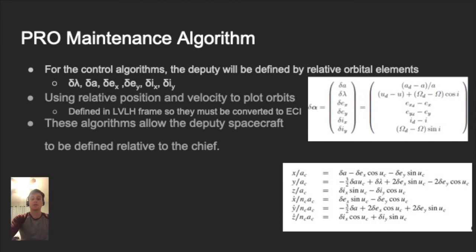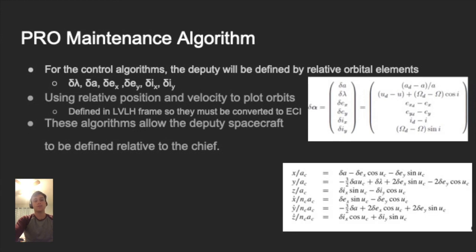The image on the top shows the method for determining these relative orbital elements given the orbital elements of a chief and deputy. When it comes to actually showing these orbits in MATLAB using the graphs, it is very difficult to do this in terms of relative orbital elements. So what we want to do is convert these into relative position and velocity vectors, which we can then easily show.